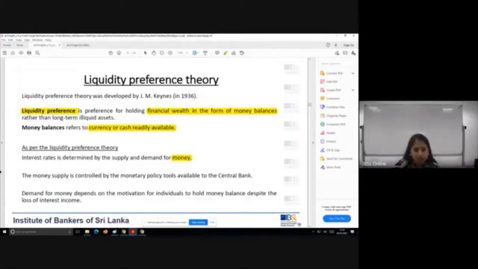Okay, so supply of money is controlled by the monetary policy tools available to the central bank, and money demand depends on the motivation of the individuals to hold money balance in the form of cash and currency without regard for the lost interest income. Remember that. You're ready to keep that 50,000, or just imagine your entire salary, as notes and coins in your purse with you or in your hand with you, rather than putting it in an interest earning asset. That's what you call demand for money.